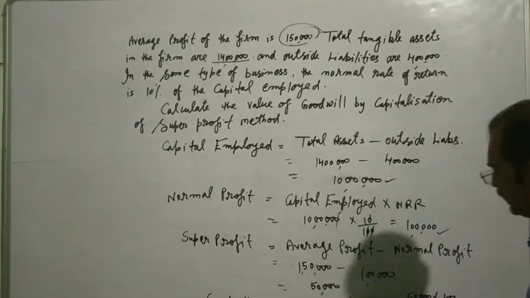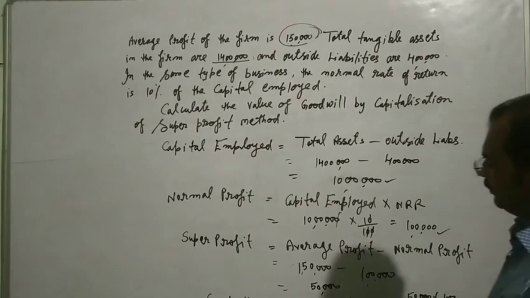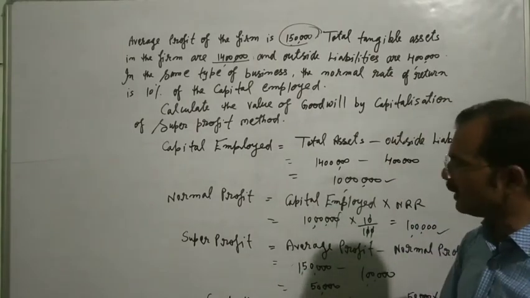In this way, students, we can find the goodwill in the capitalization method.